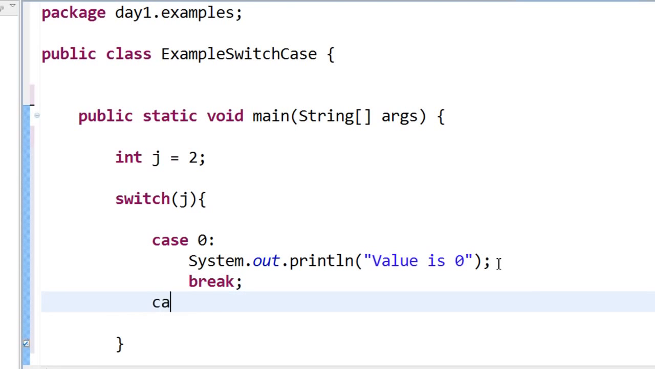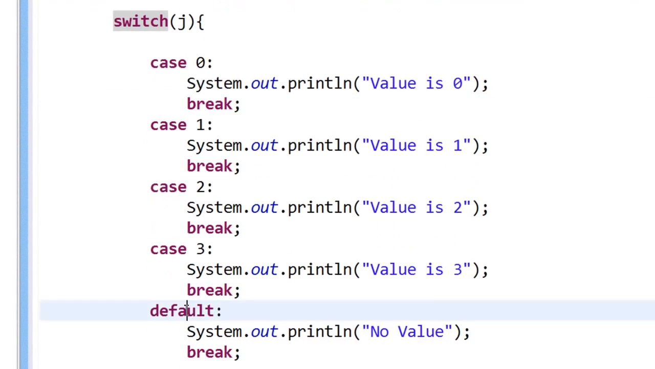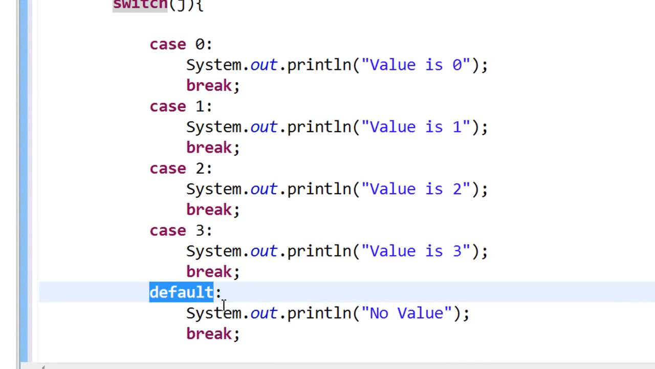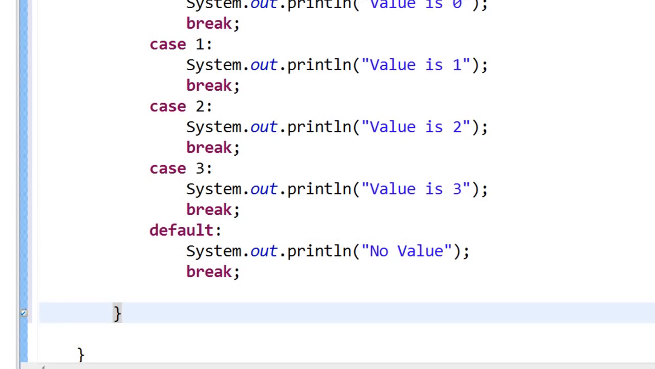Create another case. So here you can see that I have created various cases. I have an int j equal to 2, and then a switch on j, and then case 0 which will print out value is 0 and then there is a break, case 1 prints value is 1, and so on. And at the end I have something called default, and it prints out no value and then break. Then I close the curly braces over here, and this curly brace I close it here. Now let us save and run this.